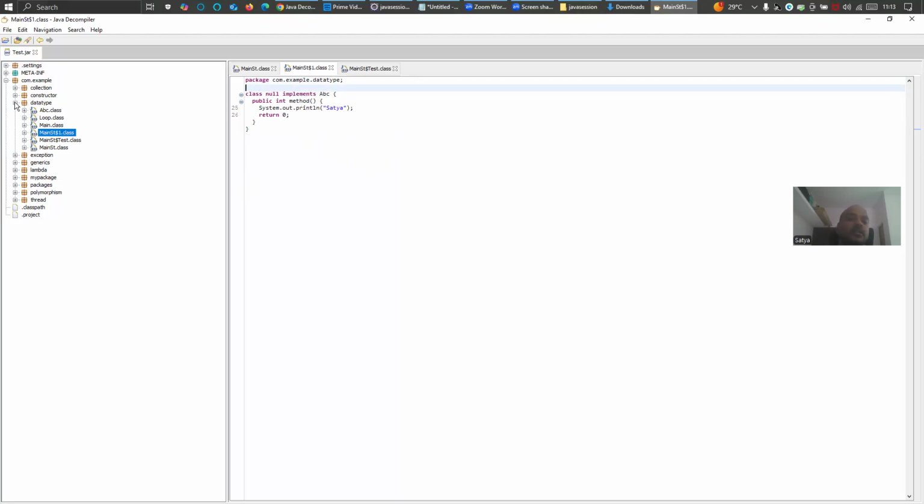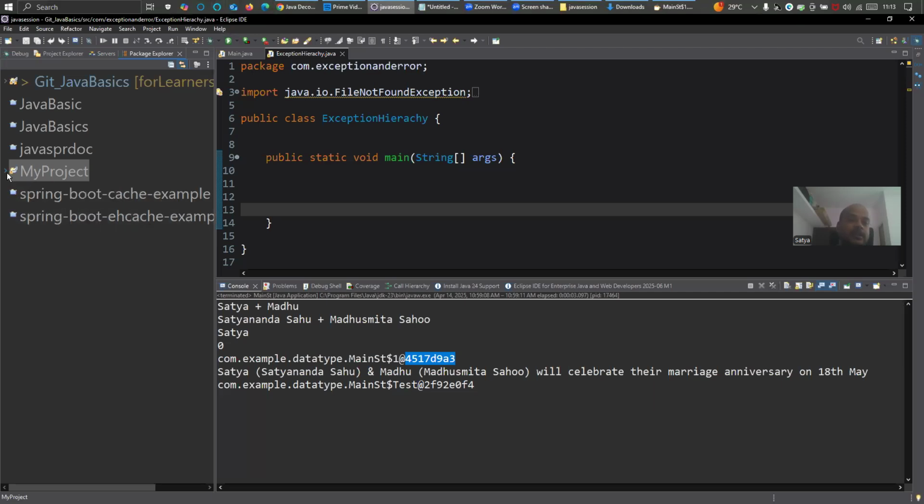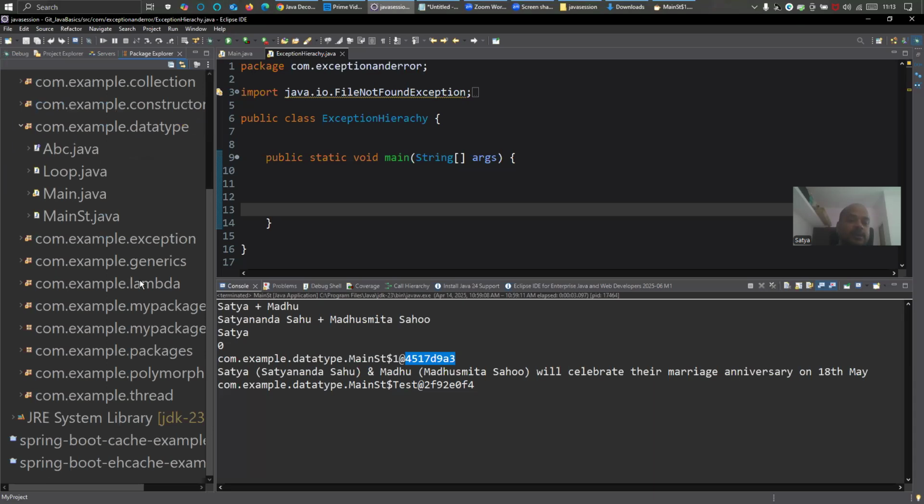So now let's go to the generic, which is the class we have used, generic collection. Which is the class we have used, generic collection.